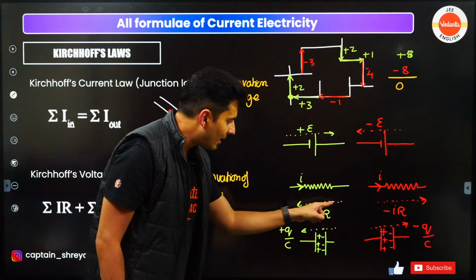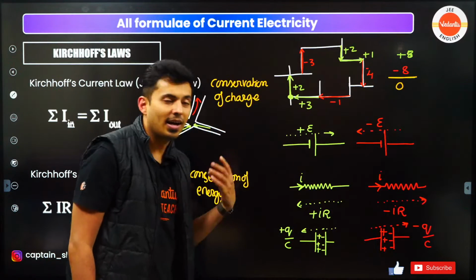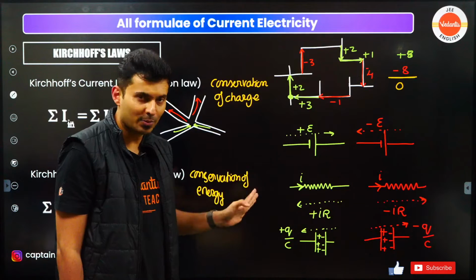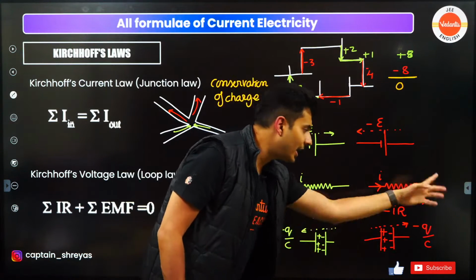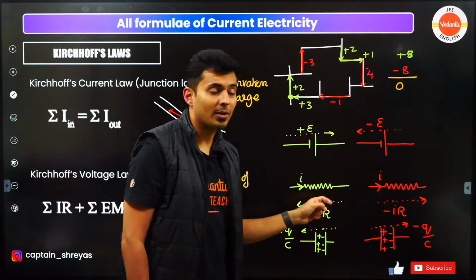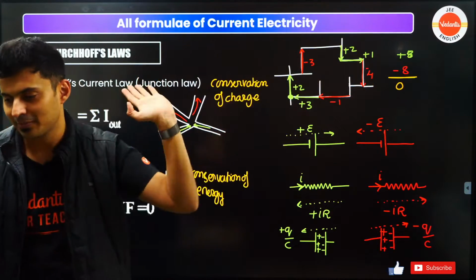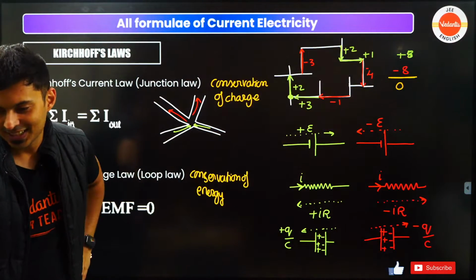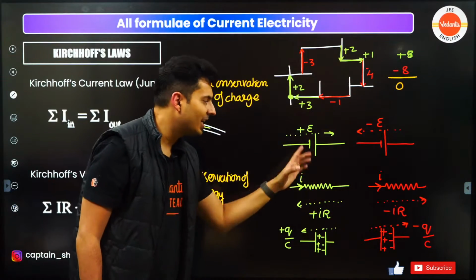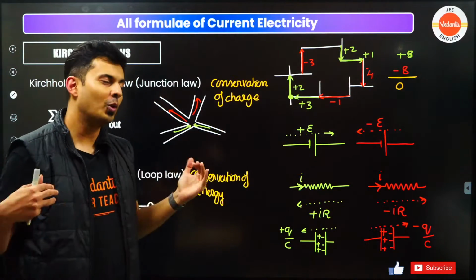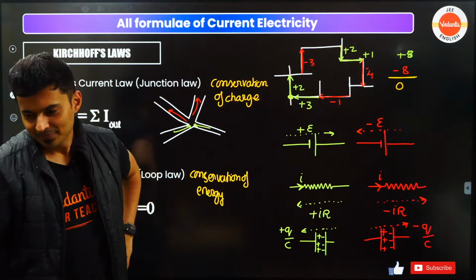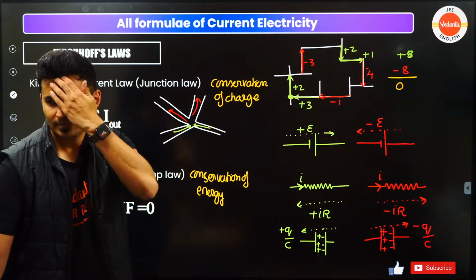So when you travel like this, you are going towards a higher potential, so it is plus IR, it is perfectly fine. And when you go in the direction of current, it is negative IR because current goes from high to low. So it's dropping. It's perfectly fine. Don't worry about it, Sri Priya. So only for this one it creates a problem. People get confused, oh, always opposite. Is that okay?